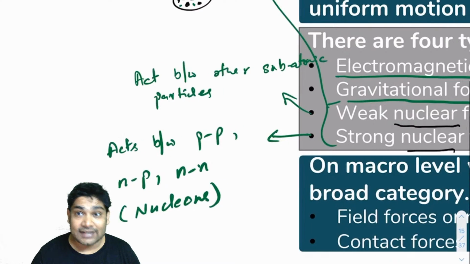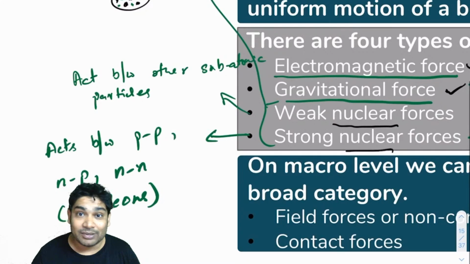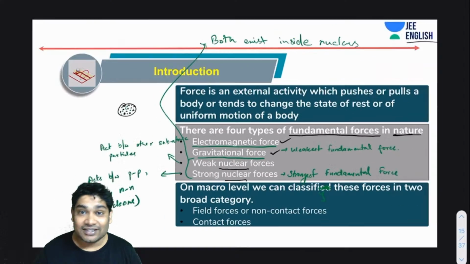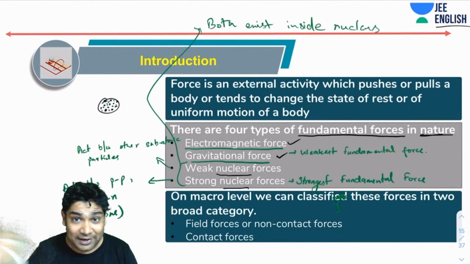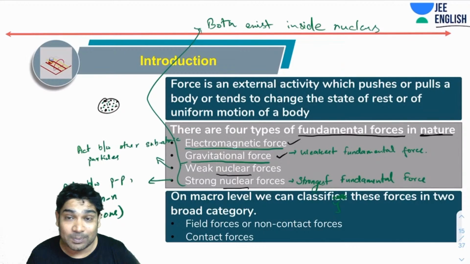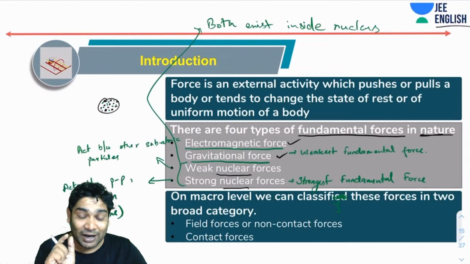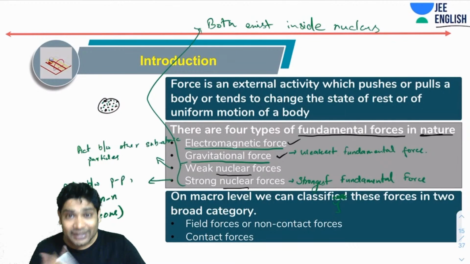So weak nuclear force, as I said. One example that I can remember from the top of my head is of neutrinos. As I was telling you, towards the end of your class 12th, you will study about this particle called neutrino. Neutrino was supposed to be a very small particle which has almost zero mass and absolutely no charge. So how do you detect such a particle?